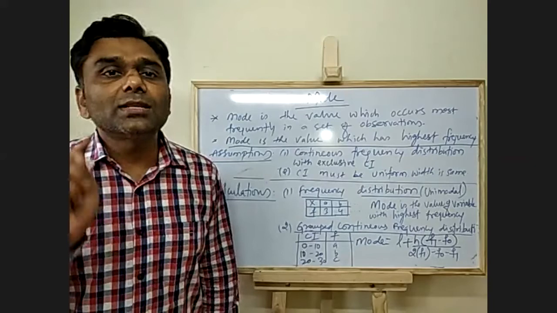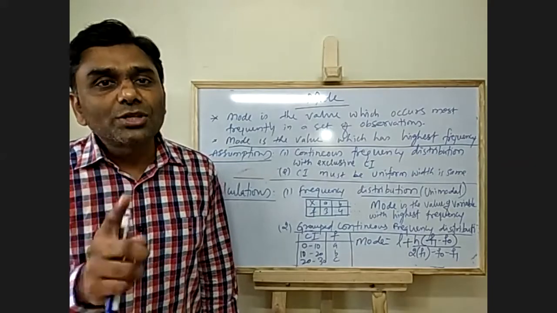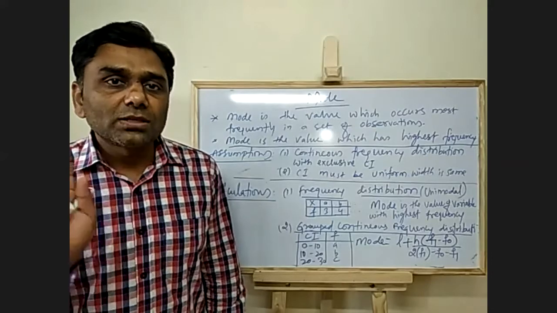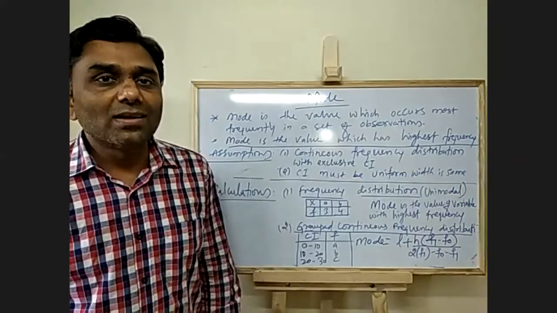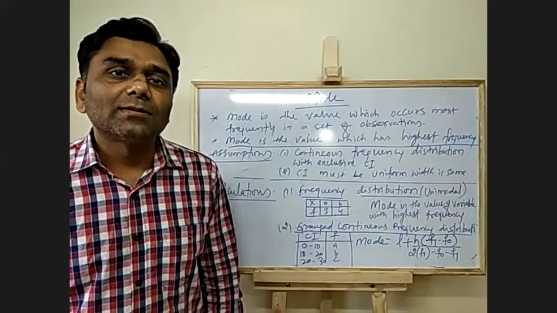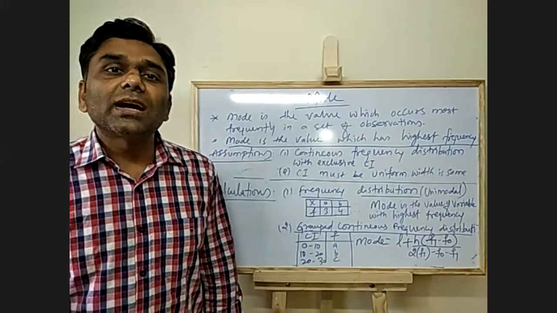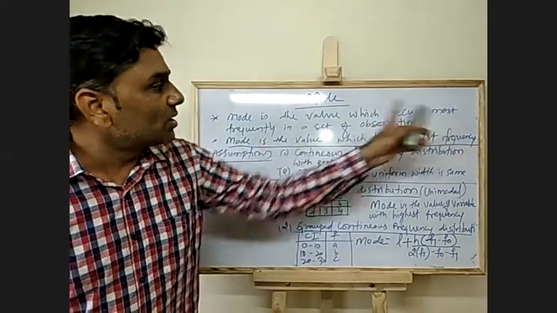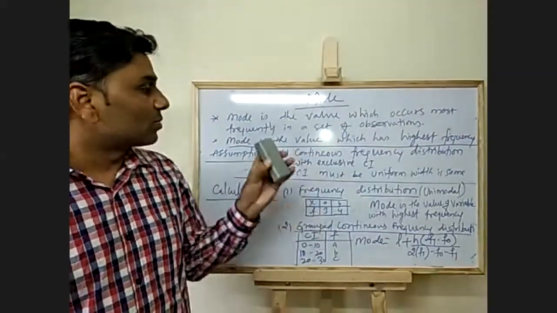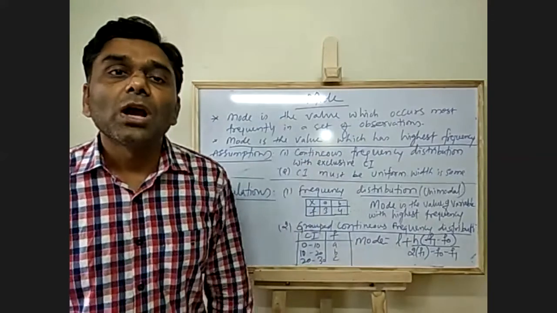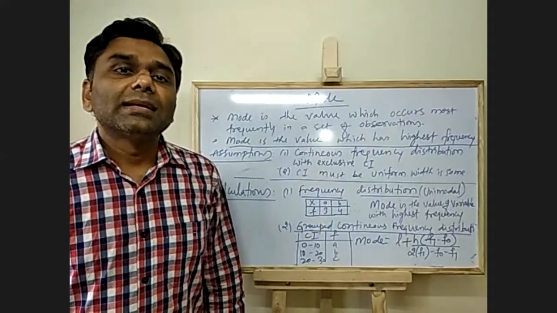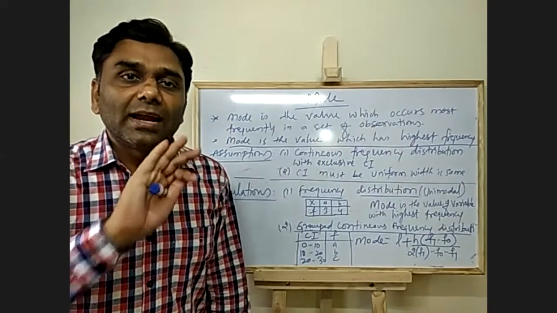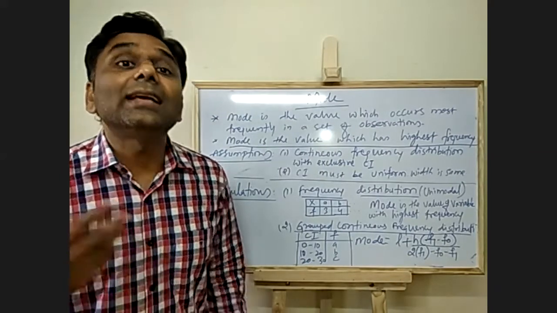Out of 70 people, the number which has occurred the maximum number of times, or most frequently, is the mode. Let's say out of 70, 60 people have scored 80 marks. So 80 is the mode.